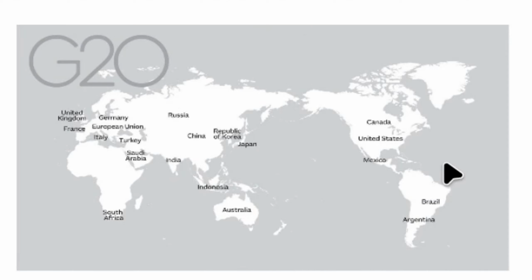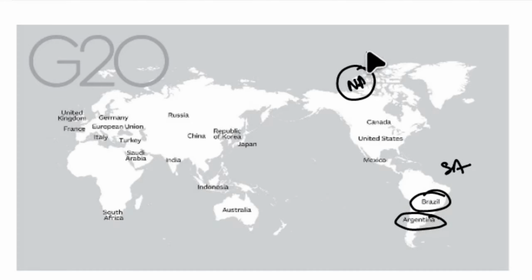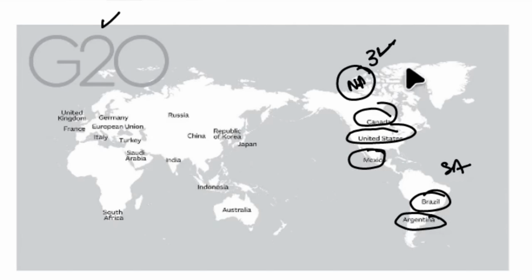From South America, Argentina is a member, Brazil is a member, and from North America, three countries, Canada, United States of America, and Mexico. So here 3, here 2, total 5.